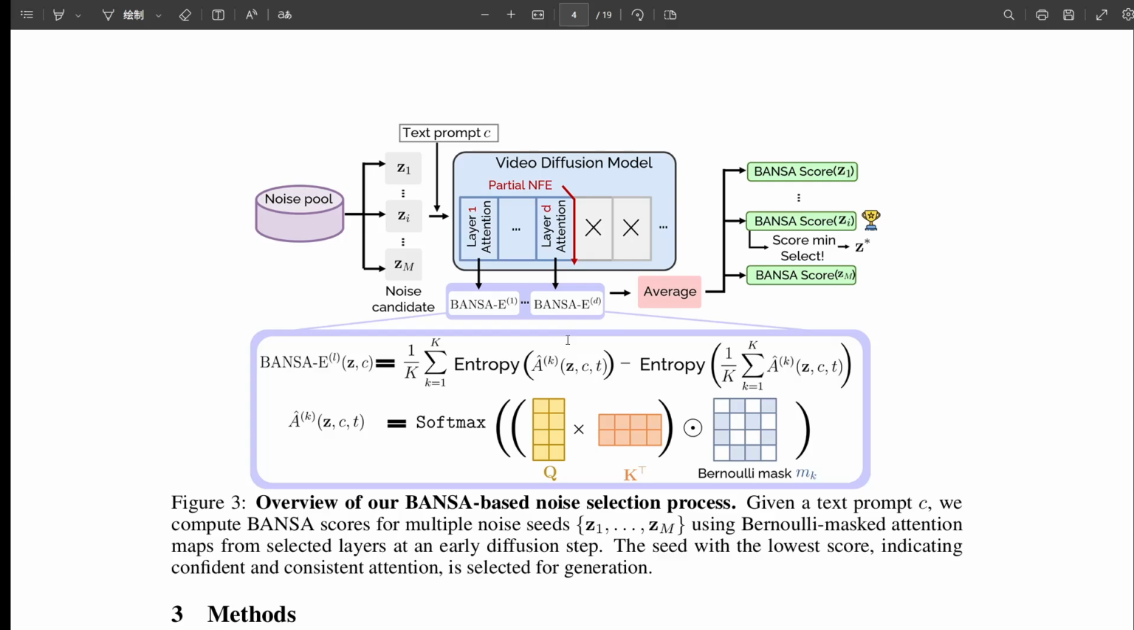Layer selection via cumulative BANSA correlation. Think about these massive T2V models, tons of layers, lots of attention maps. Calculating BANSA across all of them is still computationally heavy, even with the masking trick. Right, and maybe you don't need all the layers. Maybe the important uncertainty signals are concentrated somewhere.